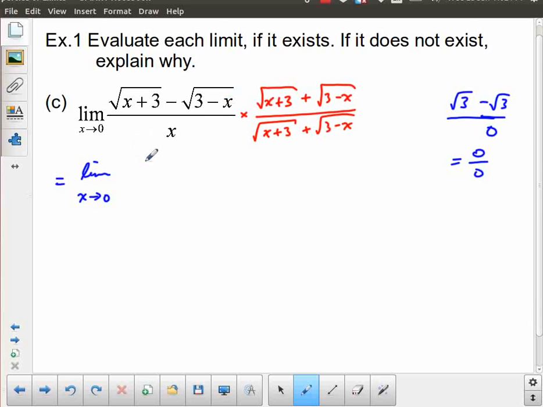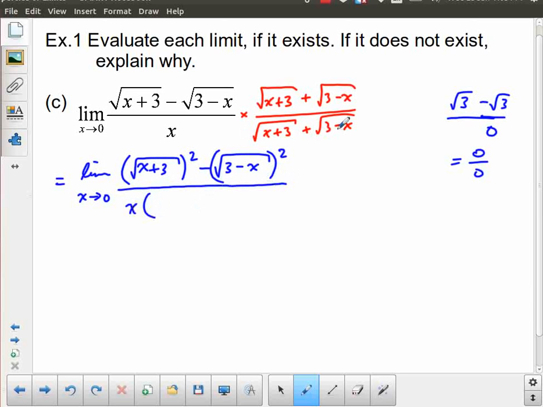And so I end up with that first thing, which is x plus 3 square rooted, and that's going to be all squared, minus the next thing, which is 3 minus x square rooted, but that's also going to be all squared, divided by x times, well, that's just a multiplication. I'm going to leave that in the brackets. I'm not going to expand that out. So let's see what result we get from this.